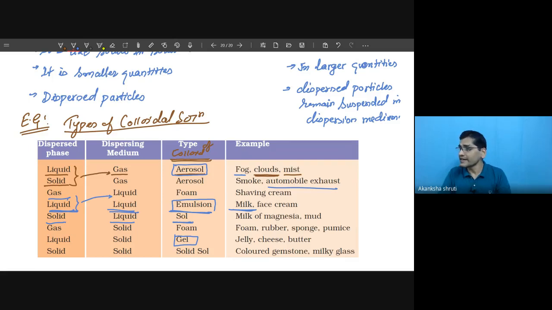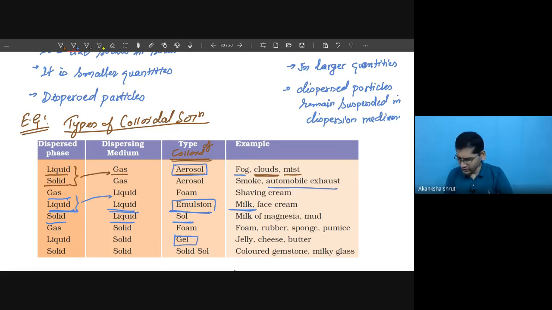Sorry, a liquid phase is suspended in the solid medium. Solid liquid. Okay, it is that one. So whatever gel we are using, the medium is solid, but more amount of liquid is there. So that's why it appears as semi-solid or mostly in liquid form. Okay, students, so gel is very important. This you have to keep in mind.